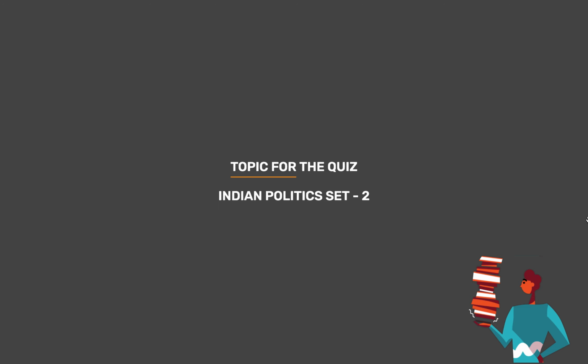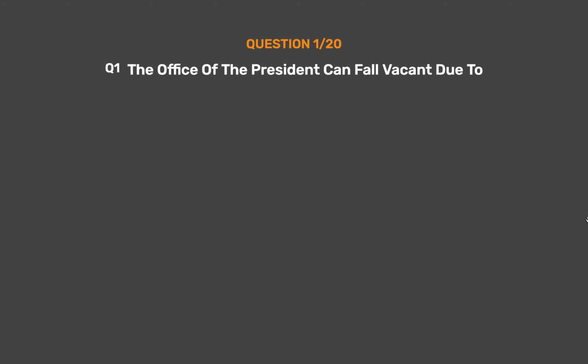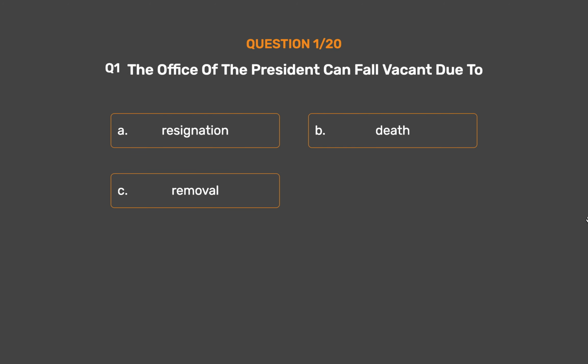Topic for today's quiz is Indian Politics Set 2. Question number 1. The office of the President can fall vacant due to Option A. Resignation. Option B. Death. Option C. Removal. Option D. All of the above.